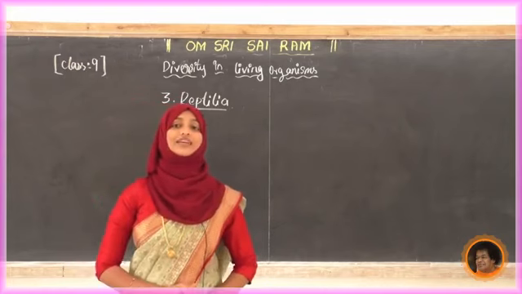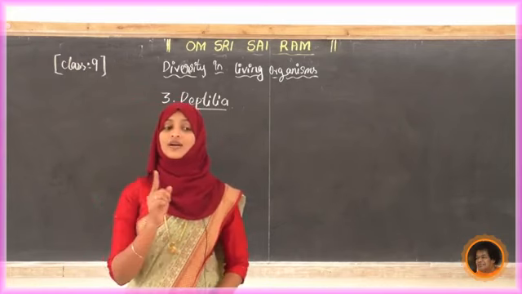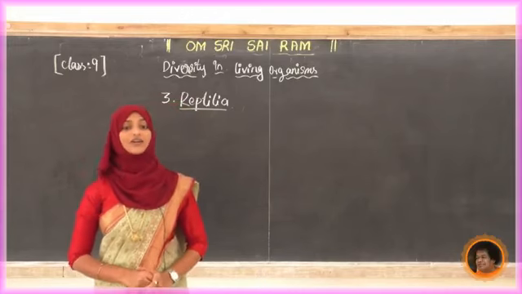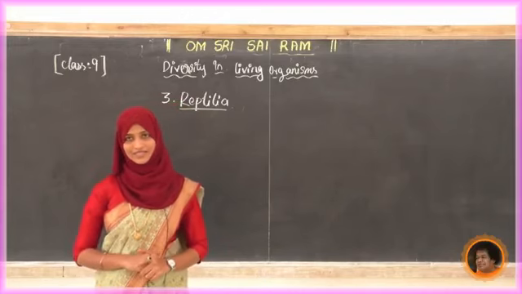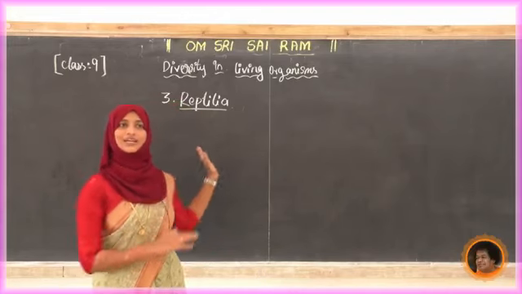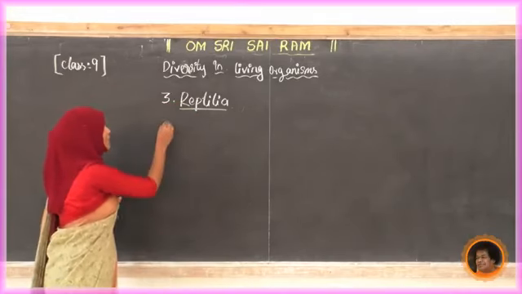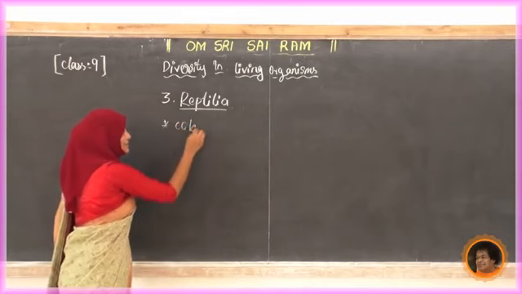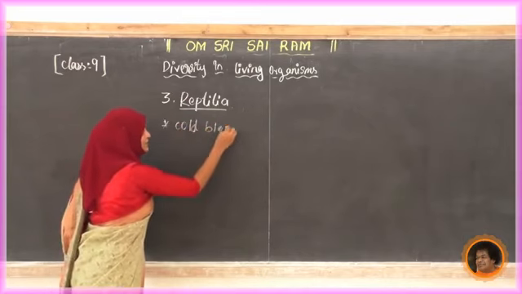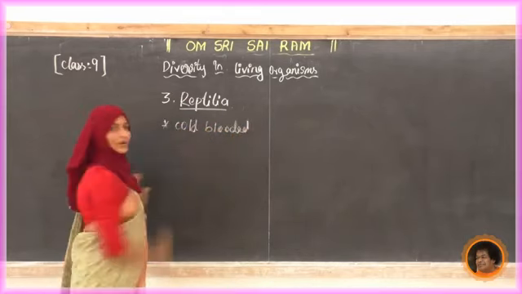Sometimes in the exam they will ask you to write the difference between cold-blooded animals and warm-blooded animals. Yes, next we will move to this one, Reptilia. We got 1 point, that is, it is a cold-blooded animal. So cold-blooded, 1 point we got.